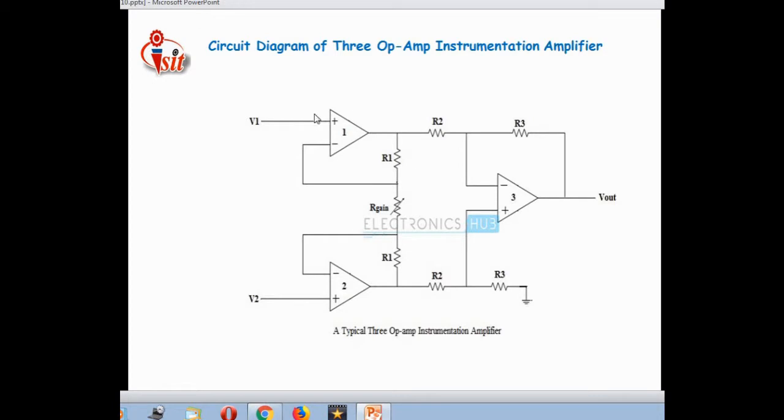Just see, here I have connected 3 op-amps. This is op-amp number 1, 2 and 3 along with the resistors R1 and R2, and R gain resistor is connected across this. This is a variable resistor to vary the gain, whatever input and output are introduced by op-amp number 1 and op-amp number 2 is adjusted using that variable resistor. Along with it, the circuit is supplemented with R3 feedback, and here we get the output, and V1 and V2 are applied to the non-inverting terminals of the op-amps. That means they are applied to the positive terminal of the op-amp. This is a type of 3 op-amp instrumentation amplifier.